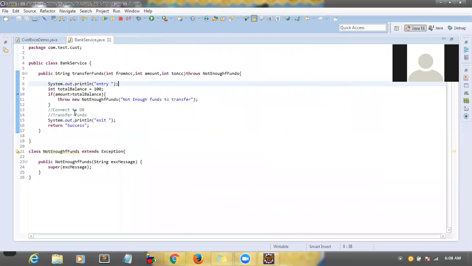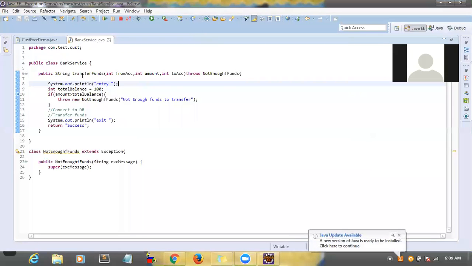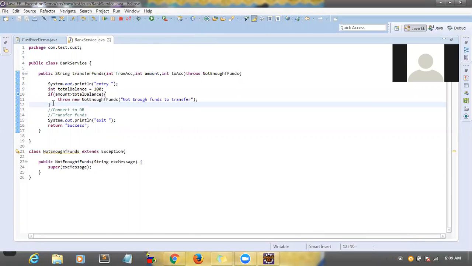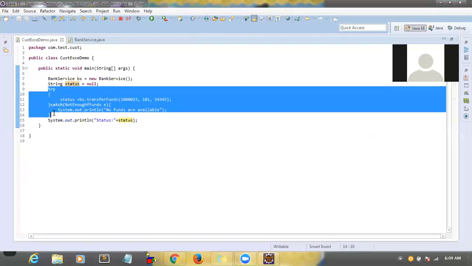Yes, so here what I want to tell you, go back to this last example. Here we are trying to transfer the money, correct? Funds transfer, we are calling and displaying some message, and this is your bank service. Here you are checking whether the amount is less or more, and based on that you throw the message. Then go back. This is the caller of the service, so here you are calling the service.